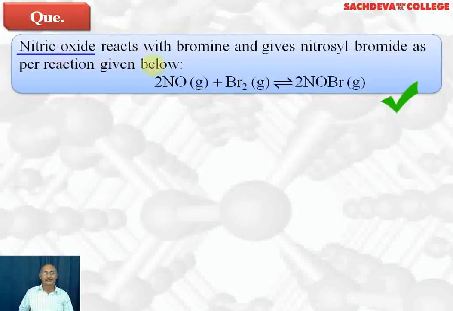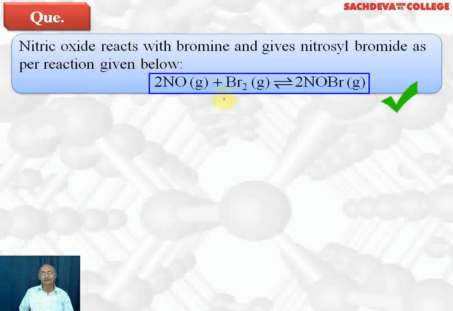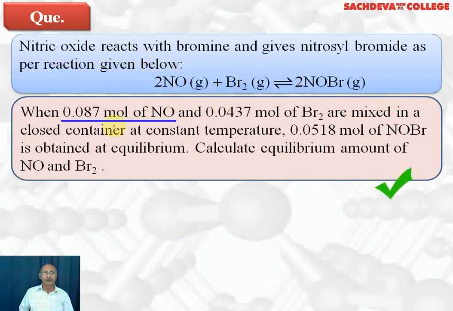Next question, nitric oxide reacts with bromine to give nitrosyl bromide. As per reaction, 2NO gas plus Br2 gas gives you 2NOBr gas. When 0.087 mole of NO and 0.0437 mole of Br2 are mixed in a closed container at constant temperature, 0.0518 mole of NOBr is obtained at equilibrium. Calculate the equilibrium amount of NO and Br2.